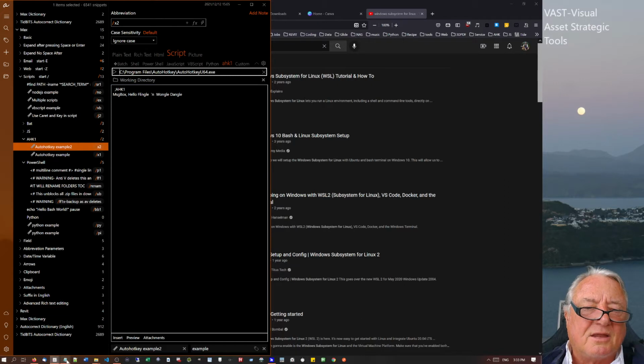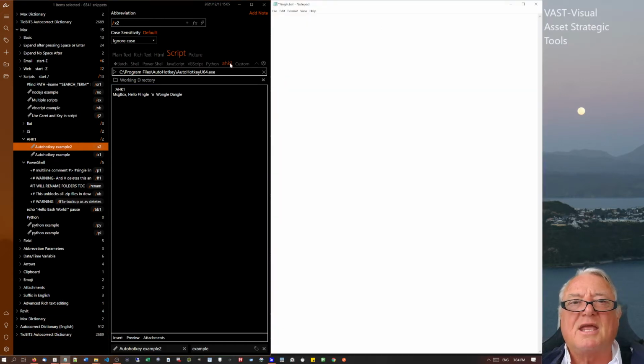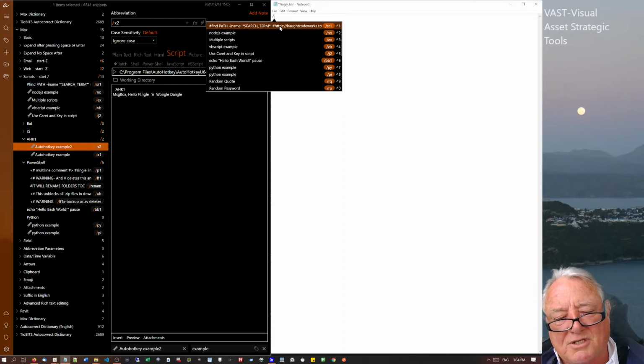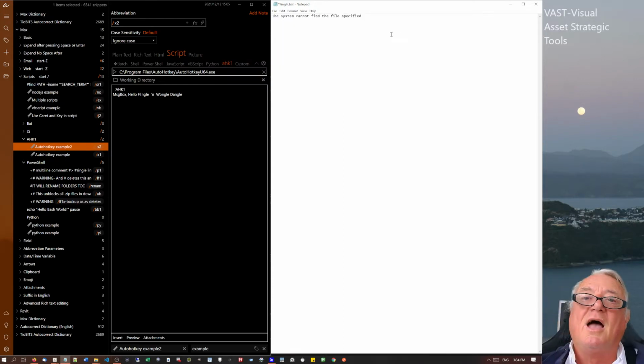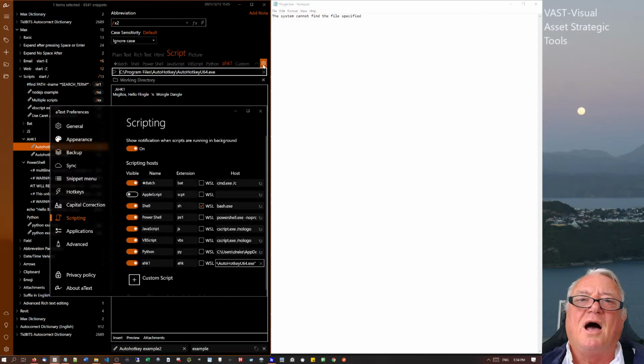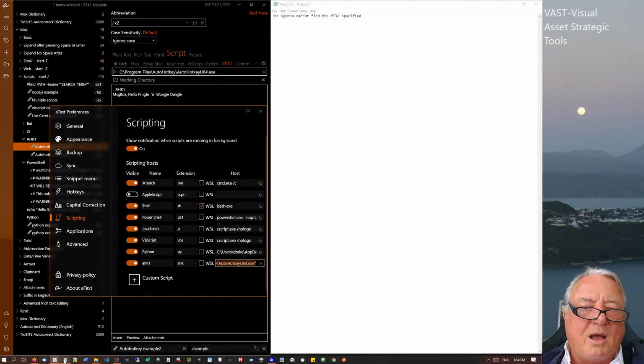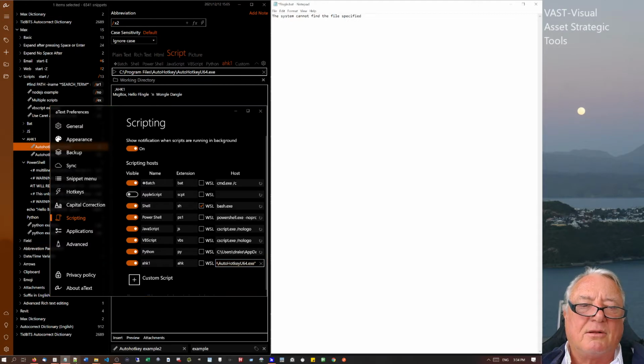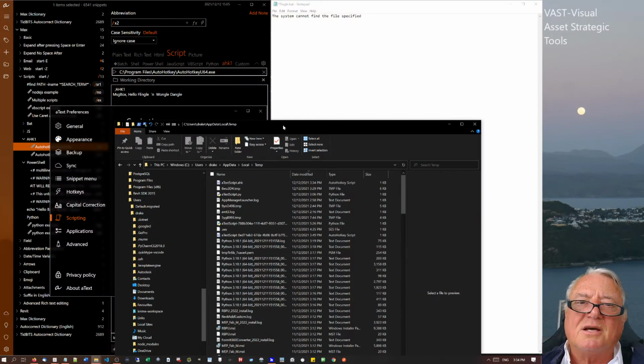Now, the next thing that got me mogadored, and I did get an email through here, so I'm just going to hit this one here. It's just going to go /x2 through here, and it says the system cannot find the file specified. This got me completely stuck for ages. I emailed Tran from aText, and I said, it doesn't seem to be finding this script.